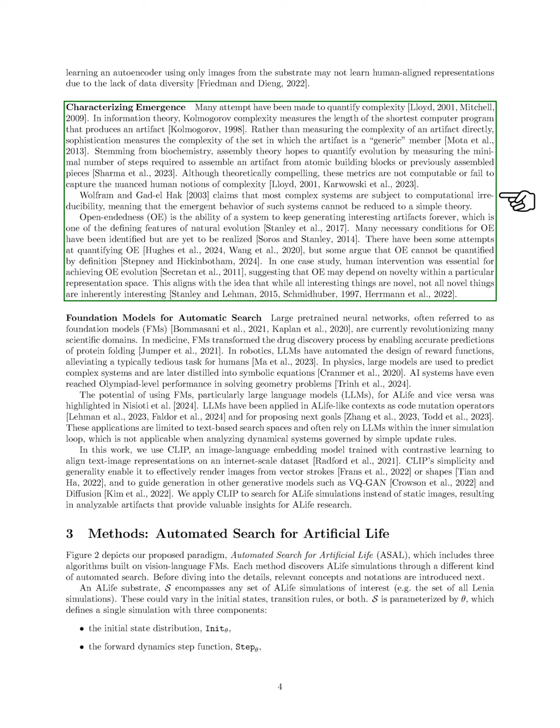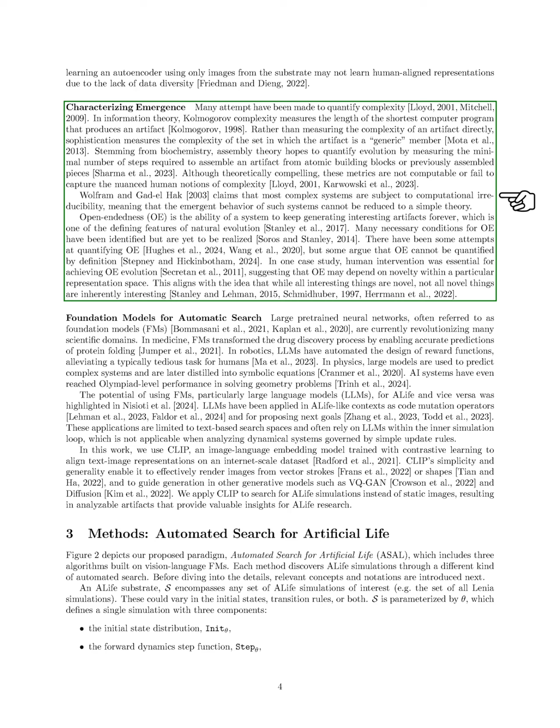Assembly theory, rooted in biochemistry, aims to quantify evolution by counting the minimal steps needed to assemble an artifact from basic components. However, these metrics often fall short of capturing the intricate human understanding of complexity. Many complex systems exhibit computational irreducibility, meaning their emergent behaviors cannot be simplified into straightforward theories.